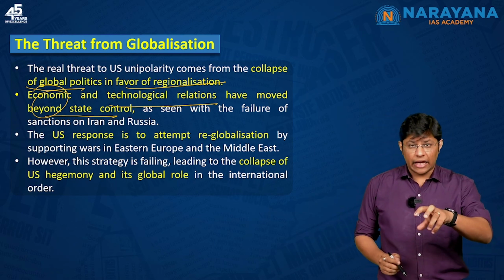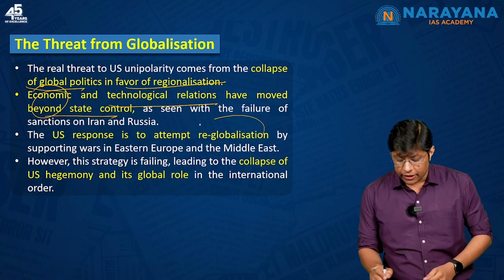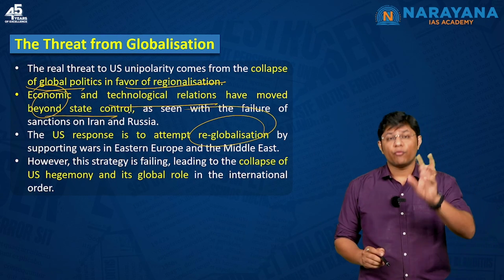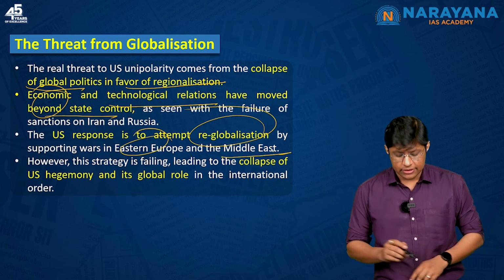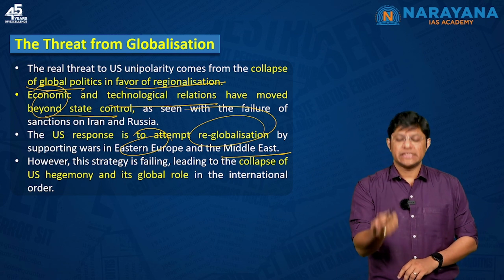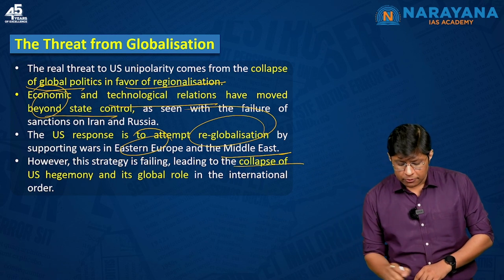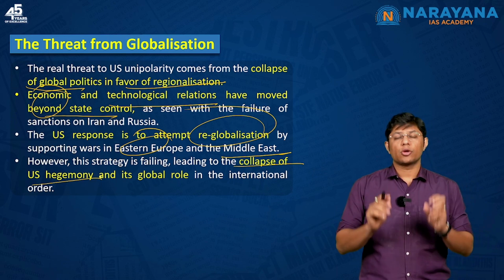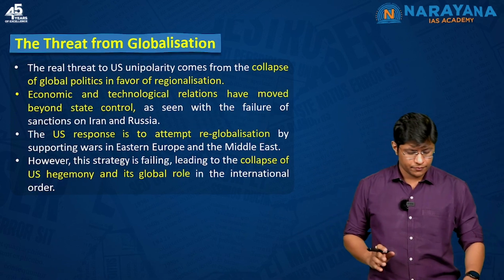And how is the USA trying to counter it? By re-globalizing, by supporting the wars in Eastern Europe and the Middle East. However, this strategy of the US to re-globalize is failing because of the collapse of the US hegemony and its global role in the international order.